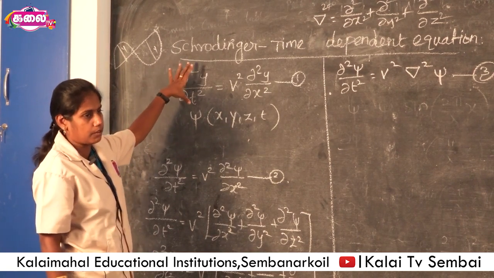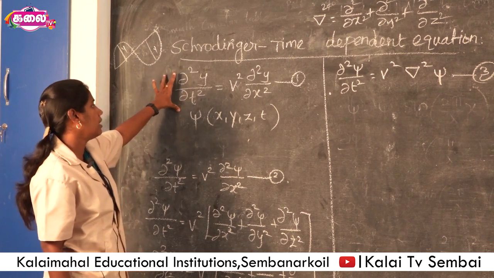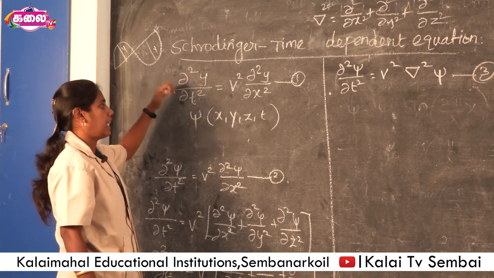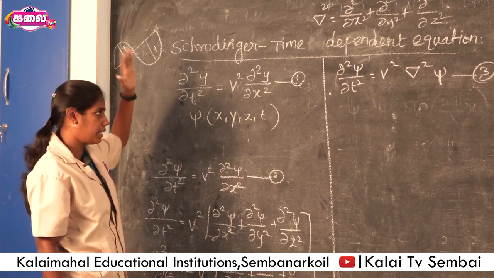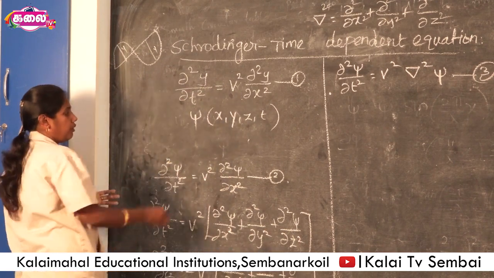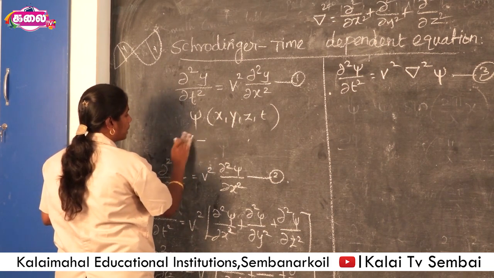This is the basis of classical mechanics, the Newtonian equation for a macroscopic body in classical mechanics, written as this equation. This is the same as the time independent equation. Now in quantum mechanics, we substitute psi instead of using y.